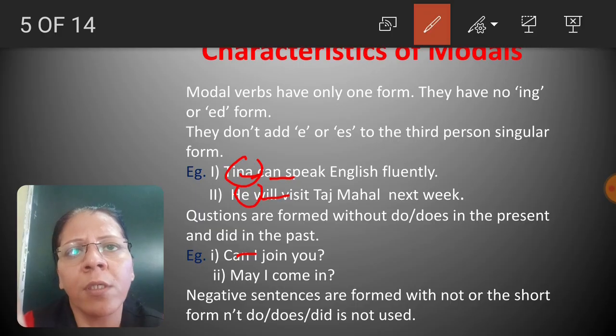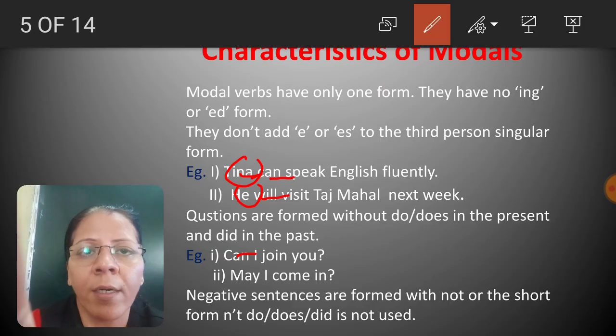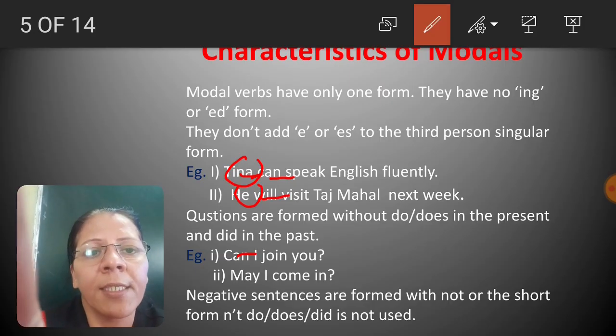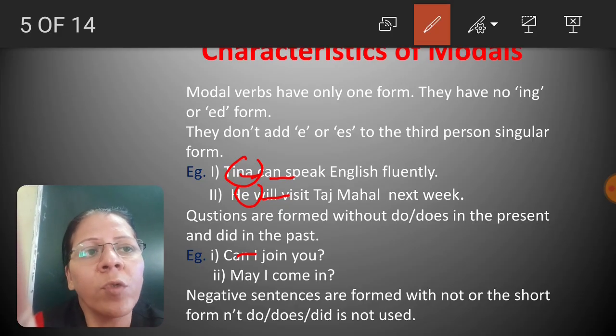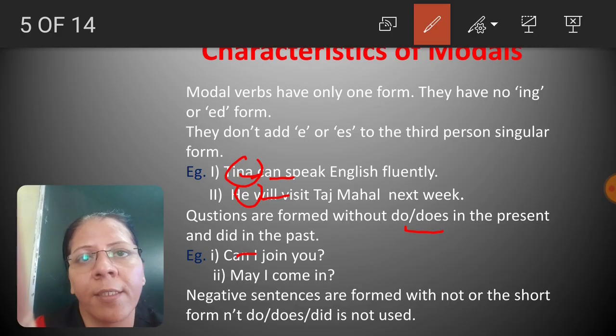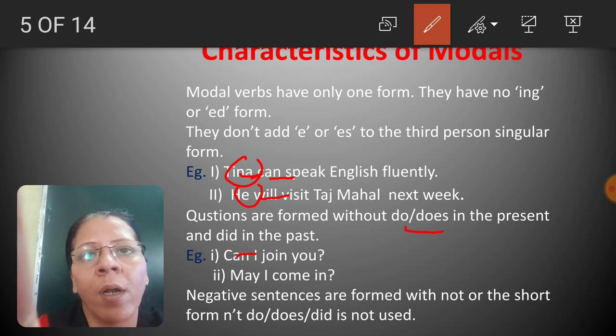So have we used do or does here? This is present tense, but we have not used do or does. See the second example, may I come in? This example is also in present, but here also we have not used do or does. So we don't use do or does in present or did in the past along with modal verbs.